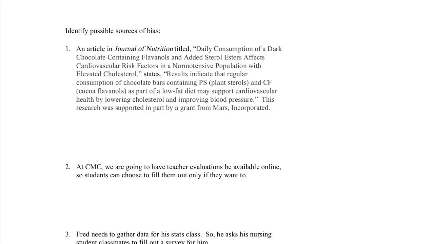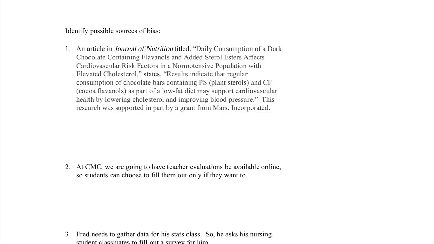An article in the Journal of Nutrition titled Daily Consumption of a Dark Chocolate Containing Flavanols and Added Sterol Esters Affects Cardiovascular Risk Factors in a Normotensive Population with Elevated Cholesterol states the following.